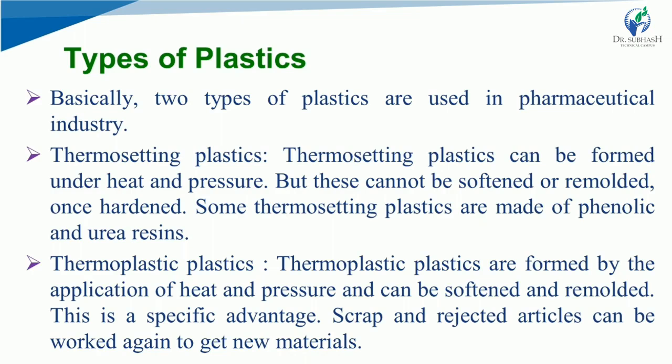Thermoplastic plastics are formed by application of heat and pressure and can be softened and remolded. This is a specific advantage. Scrap and rejected articles can be worked again to get new material. So this is the major difference between thermosetting and thermoplastic. Thermoplastic plastics are formed by application of heat and pressure in just the same way as thermosetting plastic, and they can also be softened and remolded.